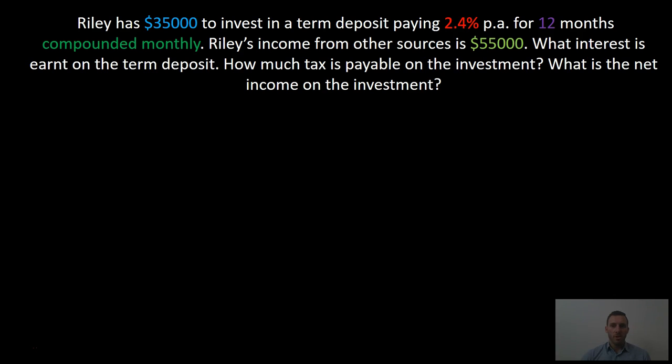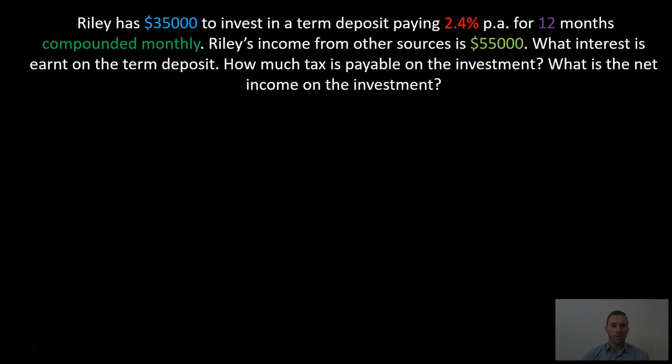Here we have another example. This time Riley has $35,000 to invest in a term deposit at 2.4% per annum for 12 months compounded monthly. Riley's income from all other sources is $55,000. That might be his wage, it could be his salary or something else. What interest is earned on the term deposit? How much tax is payable on the investment? What is the net income on the investment?